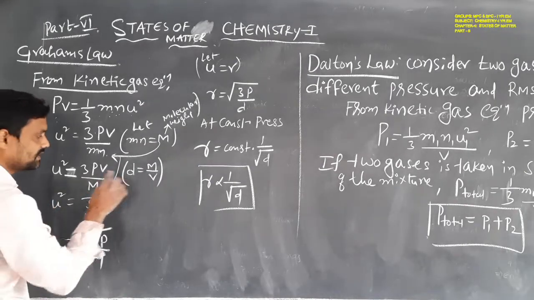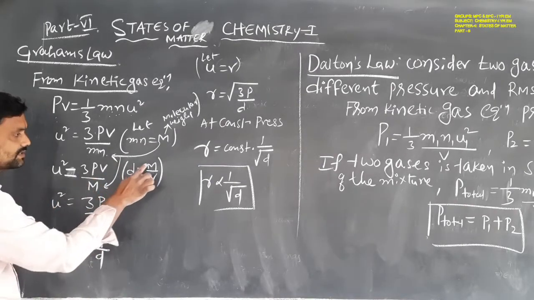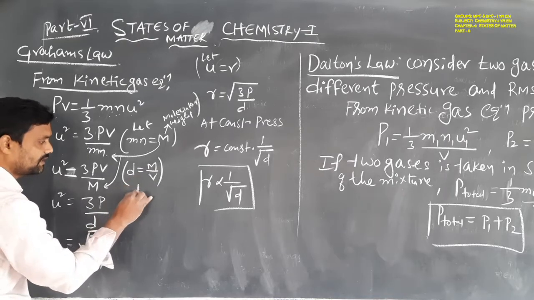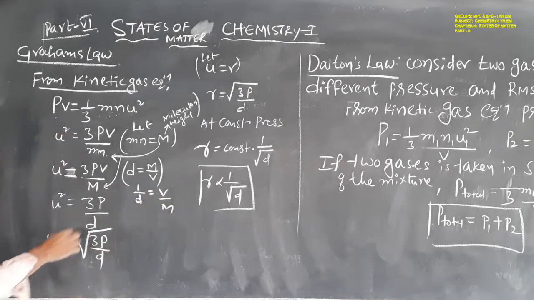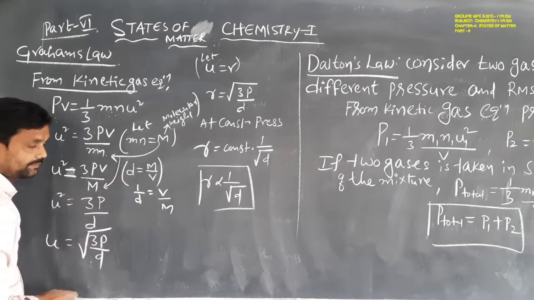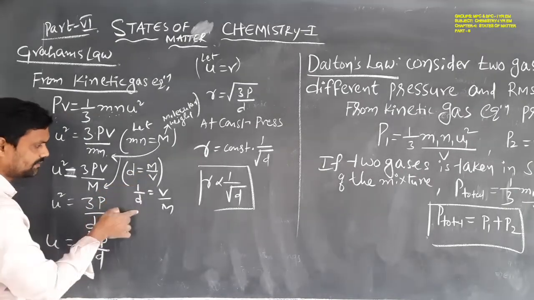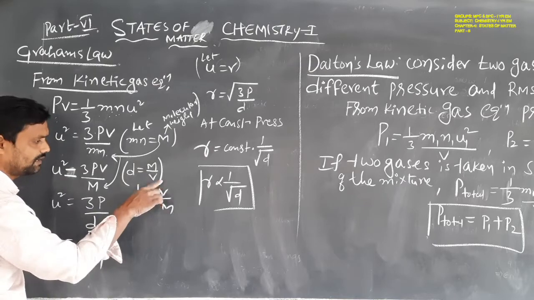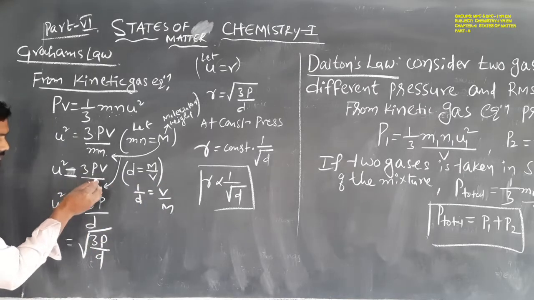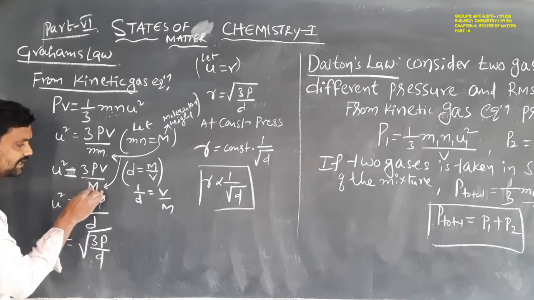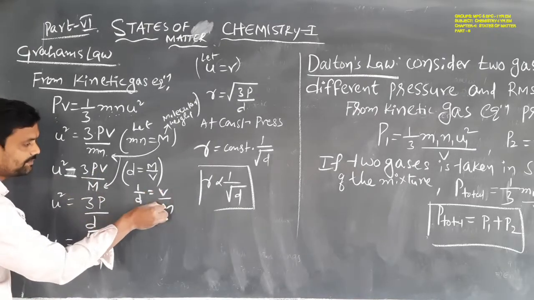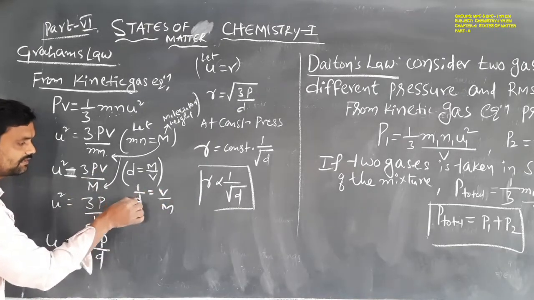We already know the density formula, D = m/V. From this, 1/D = V/m. Density is mass by volume, so 1/D is the reverse, volume by mass. In this equation V/M is present, so we substitute 1/D.